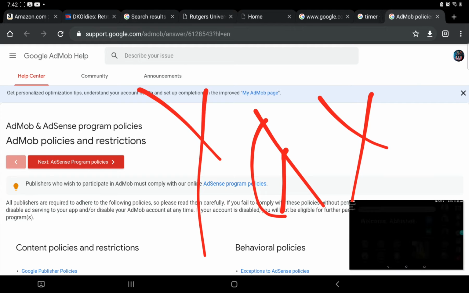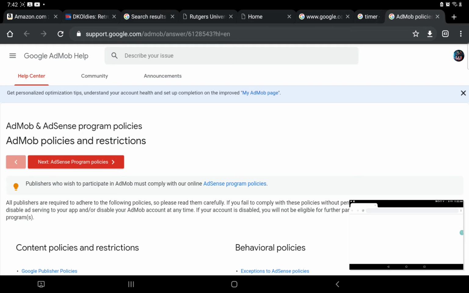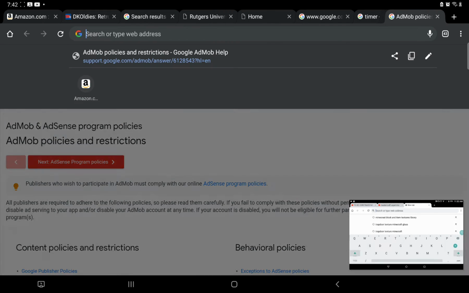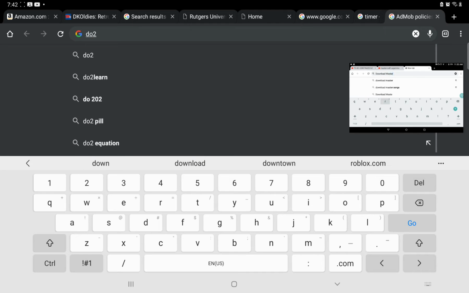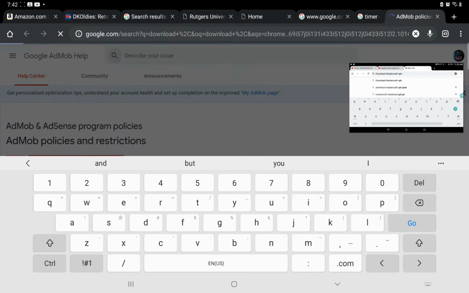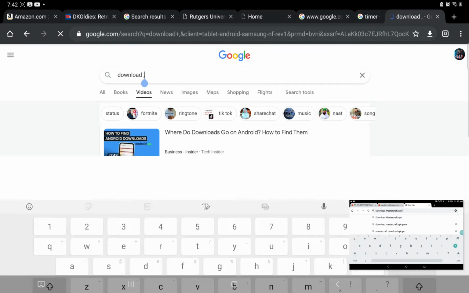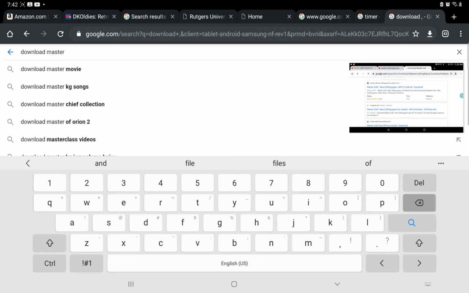I'm gonna explain how you can install it from the Chrome and also download it. Okay, so we are opening Chrome and let's take a new tab. So yeah, here it is. We should type a search with the keywords download mastercraft apk. So yeah, you just need to search these and install the game from the links.